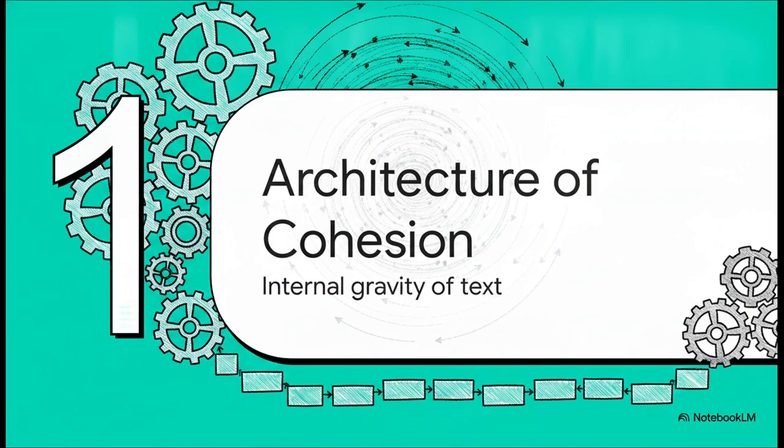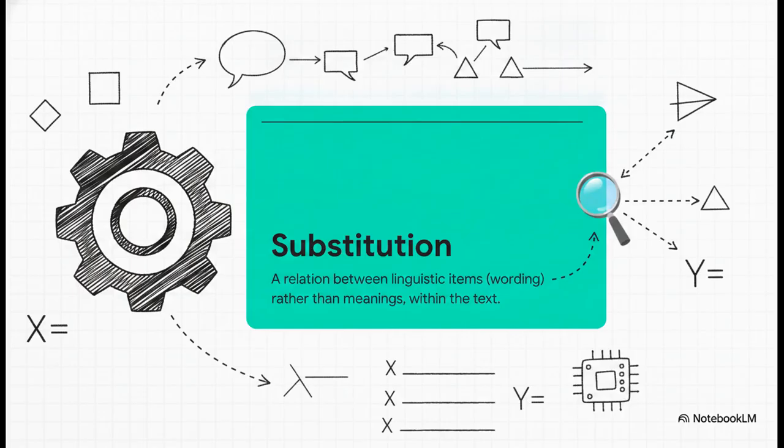The architecture of cohesion, the internal gravity of text. Now, to really grasp substitution, we first have to understand cohesion. Imagine a text as a giant, intricate, nested machine. Cohesion? Well, that's the internal gravity of that machine. It's the invisible force that makes a string of sentences a unified text, rather than just a random pile of unrelated thoughts. And today, we're zeroing in on a very specific mechanical gear within this system. That specific gear is called substitution.